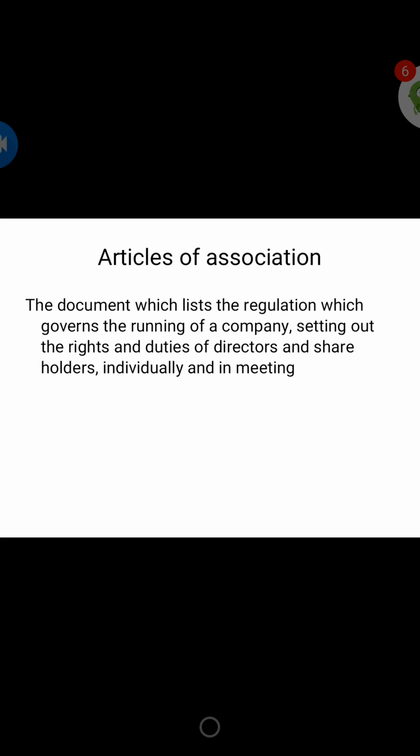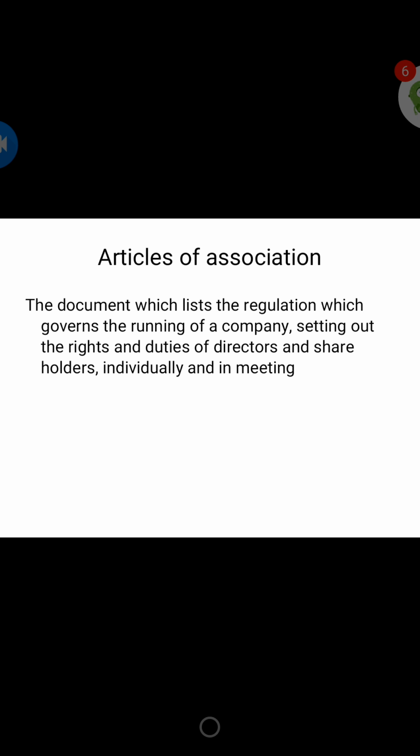So they say it is the document which lists down the regulations which govern the ruling of a company, setting out the rights and duties of directors and the shareholders individually and in meeting. This means it clearly describes the rights and duties of directors and shareholders individually, in the day-to-day business or working. Individually, what is their duty and what is their right, and along with that, what are their duties and rights in the meeting. The Articles of Association is going to explain that.